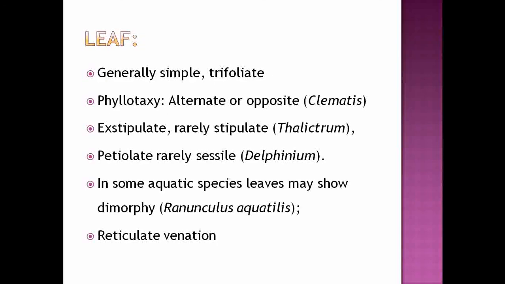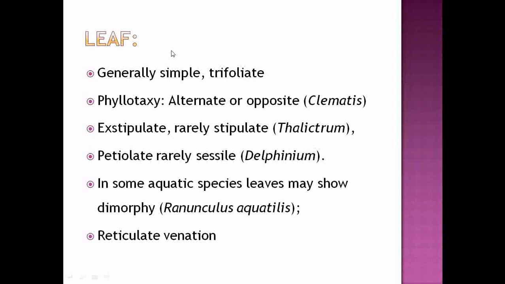Then next we see what are the different characters of leaves which are present under that family. If we observe the leaves which are present under that family, generally the leaves are simple or compound. If they are compound, they are trifoliate or palmately compound. Then if we observe the phyllotaxy of the leaf under that family, the leaves show alternate or opposite phyllotaxy.